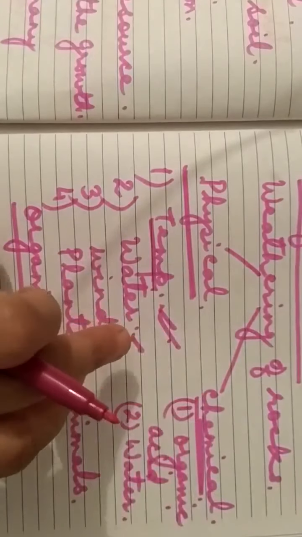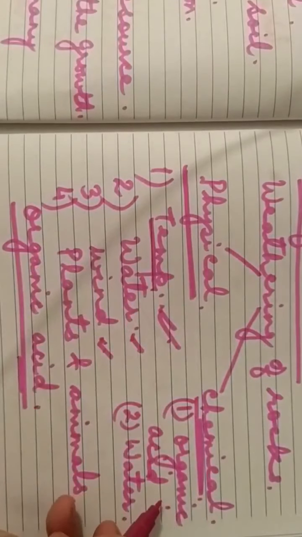This will result in the weathering of rock. That is, it speeds up the process of weathering of rocks, because it is making the rocks comparatively loose, isn't it? So organic acid and water are the two agents of chemical weathering of rocks.